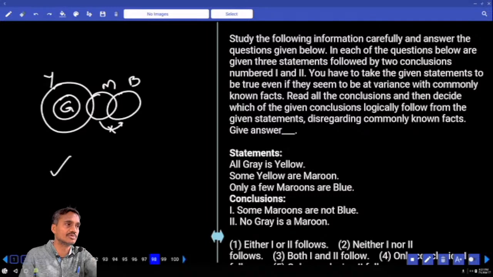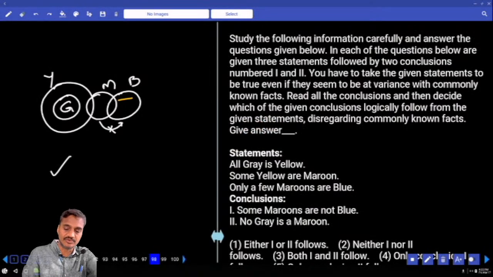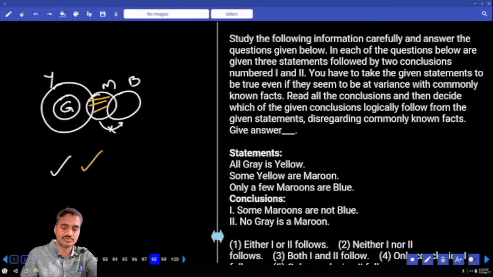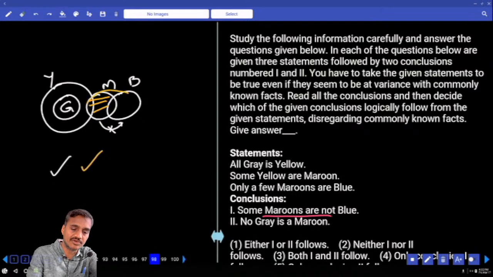Some maroons are not blue is definitely true. Now these are the maroons that are not blue. And second, no gray is maroon. Gray and maroon, that is also true. To make this one false, I need to prove all maroons are blue. This entire maroon is a part of this blue, hence I need to write blue like this. Can I draw blue like this?